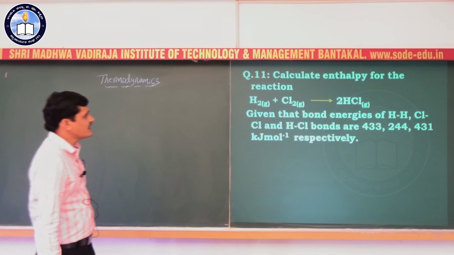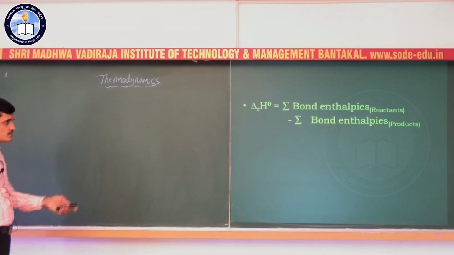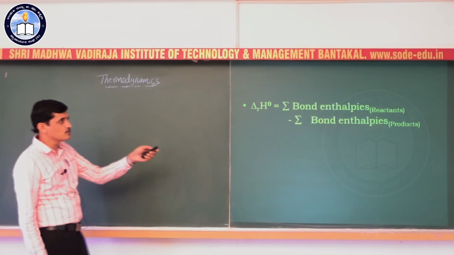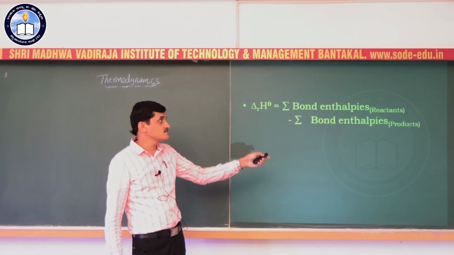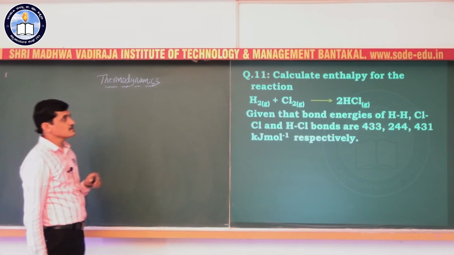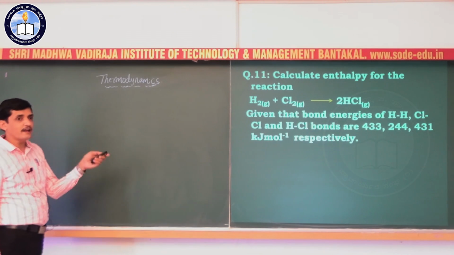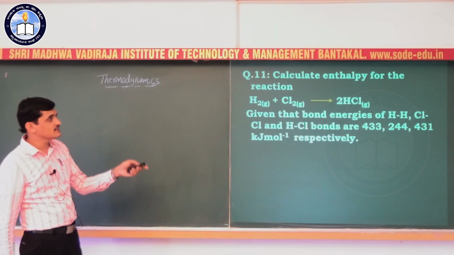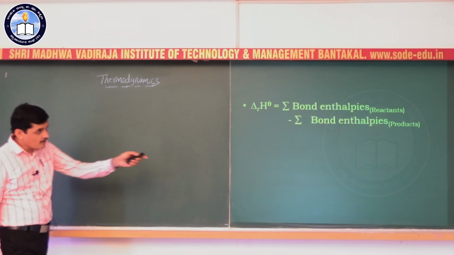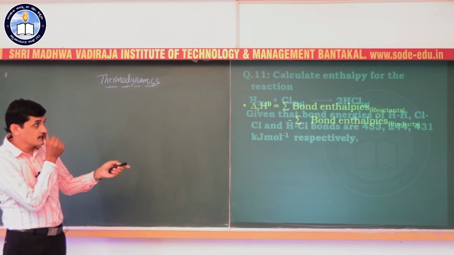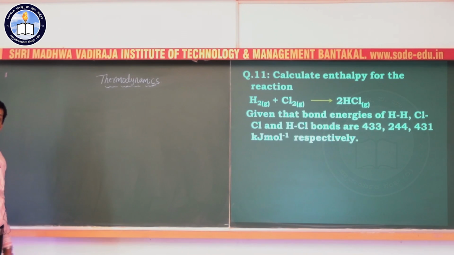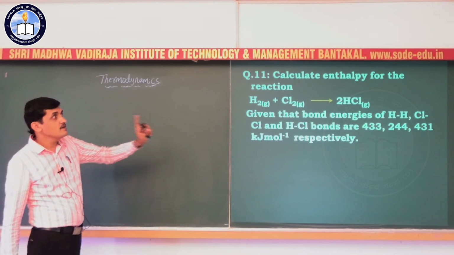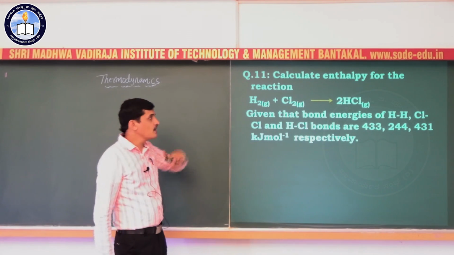How can we calculate the enthalpy of the reaction? Using the formula: enthalpy of the reaction equals bond enthalpies of the reactants minus bond enthalpies of the products. What are the reactants here? Hydrogen and chlorine are the reactants. So bond enthalpy of hydrogen plus bond enthalpy of chlorine minus bond enthalpy of the product, that is bond enthalpy of hydrogen chloride. By using that formula, we can calculate the enthalpy of this particular reaction.